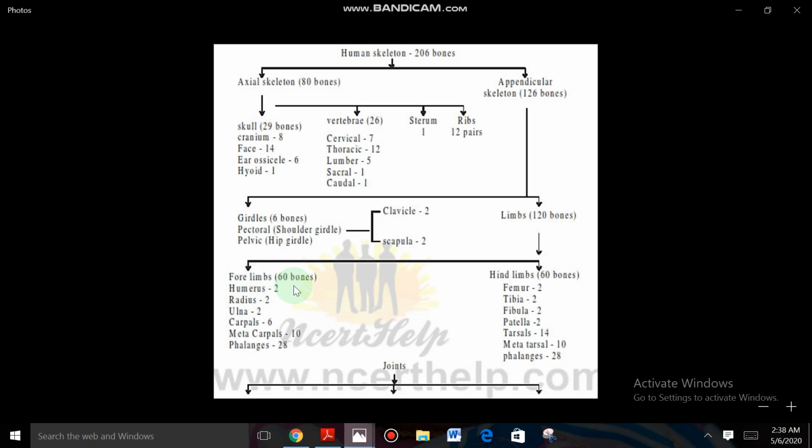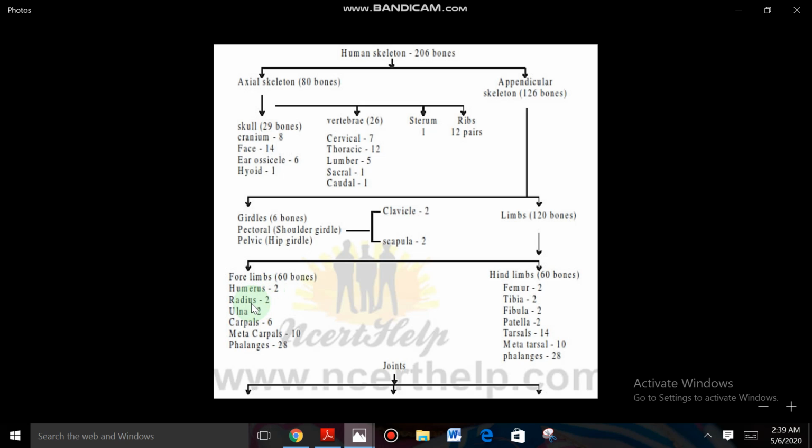So forelimbs, in hands, what type of bones are presented? Total number of bones presented in hands are 30 plus 30, that is 60 bones. And in hands there is humerus. So humerus is 2, given 2 hands, both hands. So in one hand humerus is 1. So where is the humerus? The humerus is presented from the shoulder region to the forearm. So that is called a humerus.